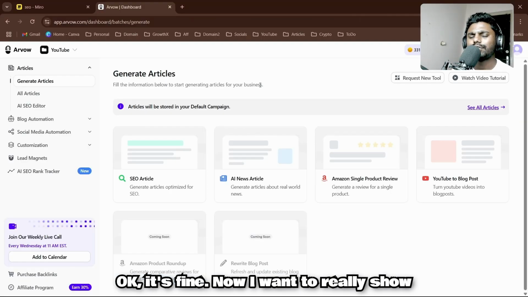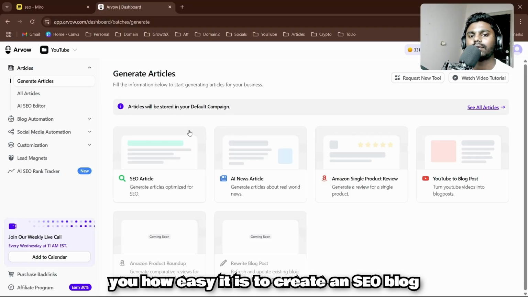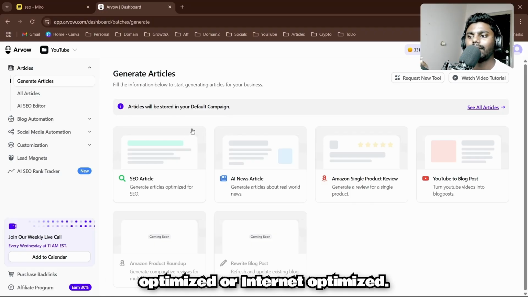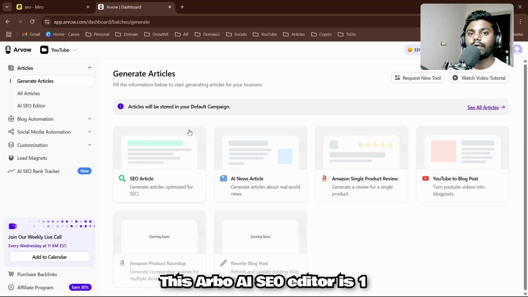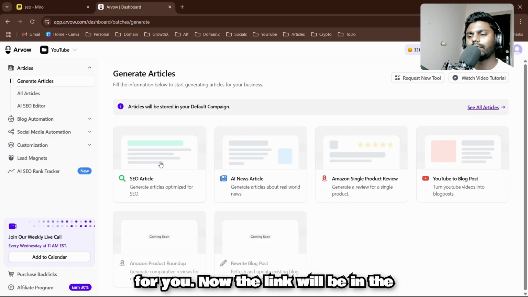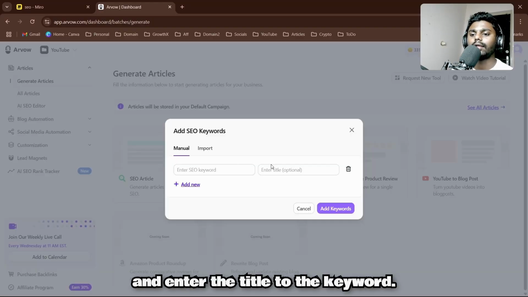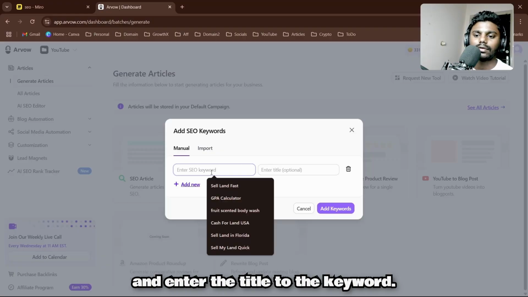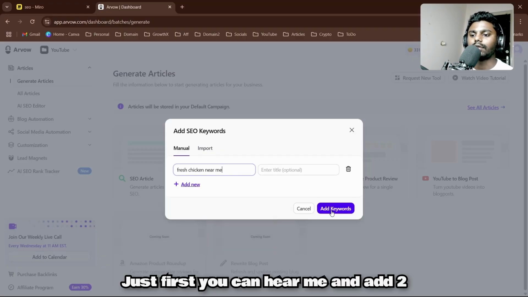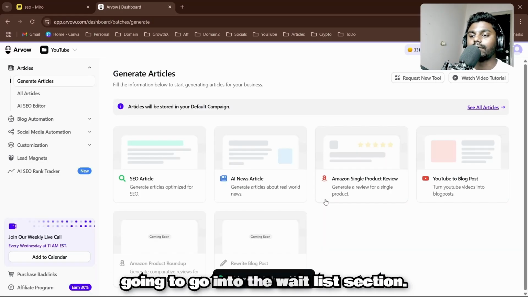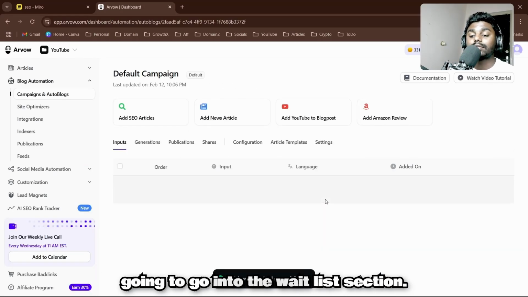Now I want to really show you how easy it is to create an SEO blog article, whether it's location optimized or internet optimized. This Arvo AI SEO editor is the one for you. Now the link will be in the description for this tool. You can check that out for free. So let me just go here and enter the title and the keyword, which is "fresh chicken near me," and add 2 keywords. Now once you add keywords, it's gonna go into the waitlist section.